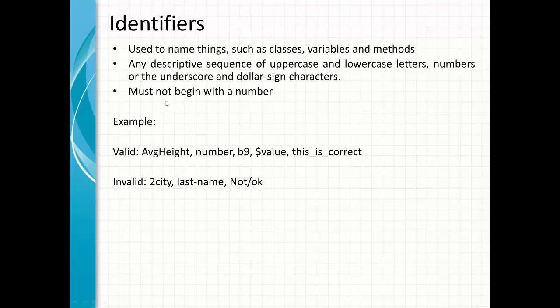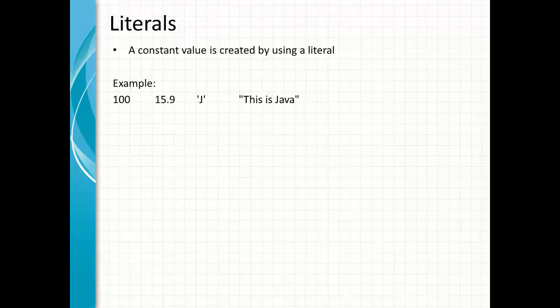Now, what is invalid? As we said here, it must not begin with a number. So your identifier shouldn't start with a number, with a numeric digit. So 2city, that is not valid. That is invalid. It cannot have a hyphen. So this is also invalid. It cannot have a front slash or backslash. That is invalid.